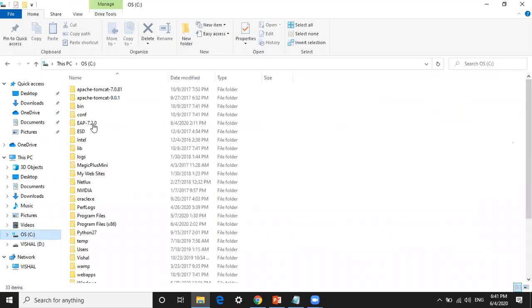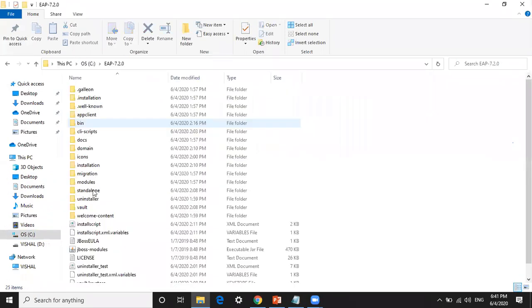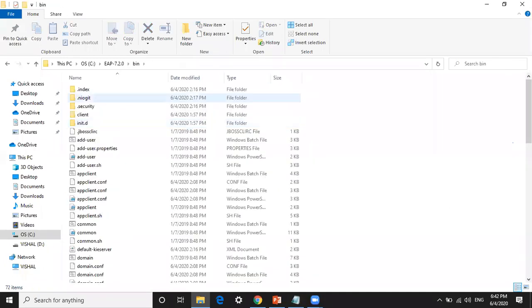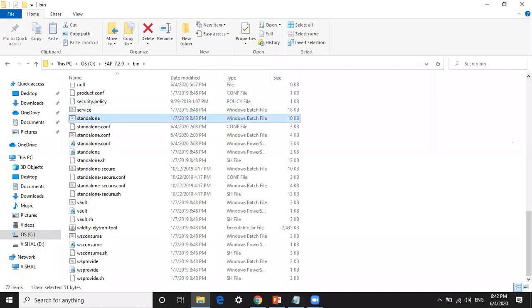Inside this, we require the standalone folder. Inside the bin folder, we have the standalone.bat file, the Windows bat file. So we need to run this standalone file.